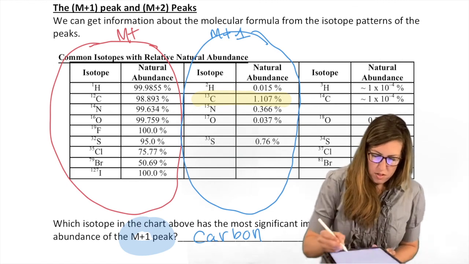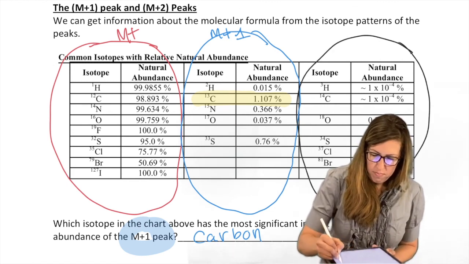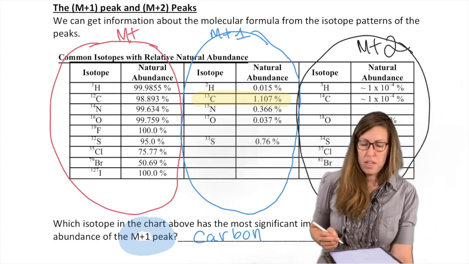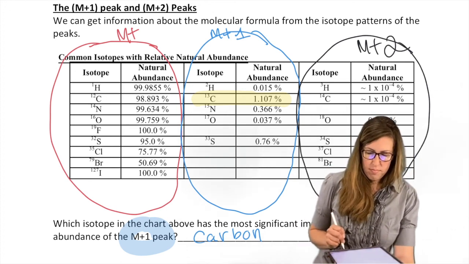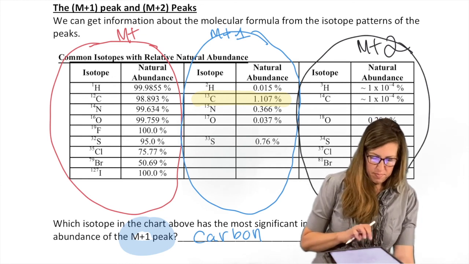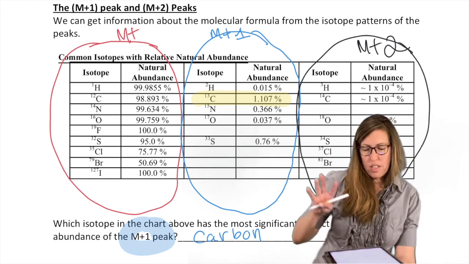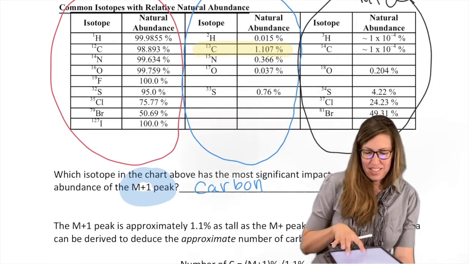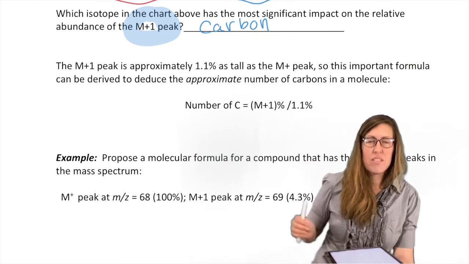Let's circle that one now. M+2, so that's 2 higher than its most abundant isotope. Okay, let's start using that. Like I said, we're going to use that information to help us. How does M+1 help us? We'll start with that one.